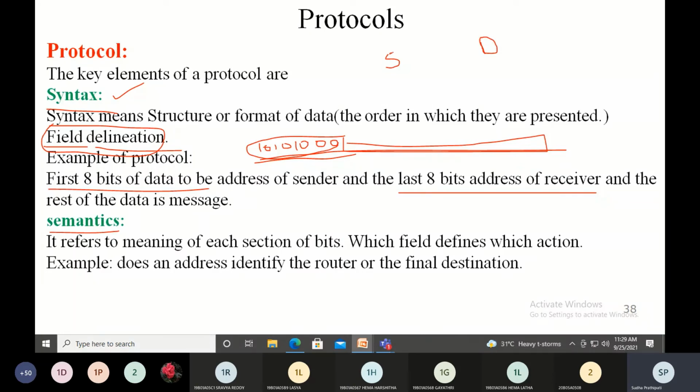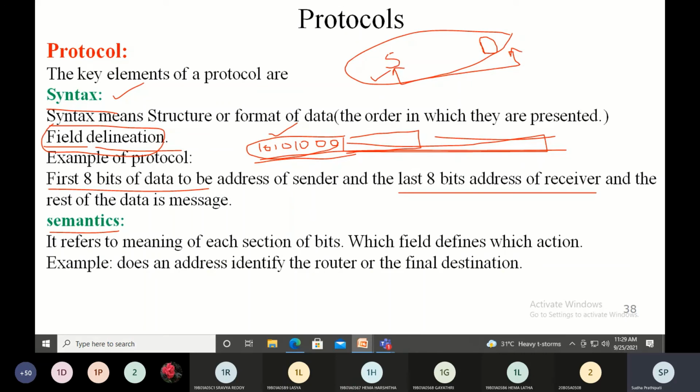If they do not agree, for example, the sender thinks the first byte is the sender address, the next 8 bits are the destination address, and the rest of the data is the message, and prepares a frame in such a manner, but the destination interprets the same bits in a different manner, then wrong information will be communicated between these two entities. So it is important that the two entities exchanging the data agree upon the protocol.